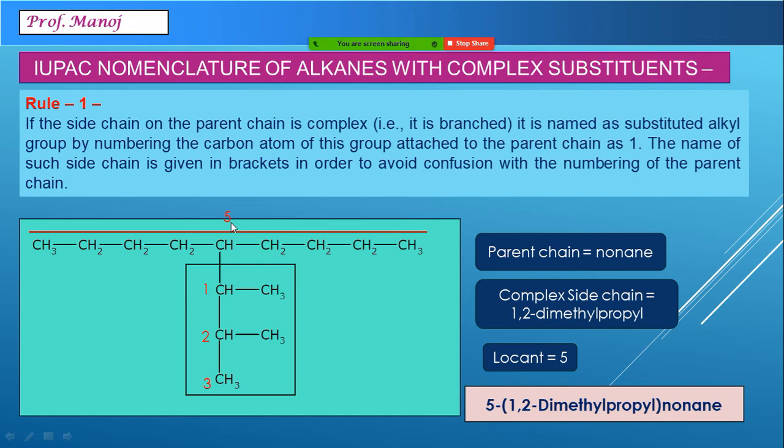Watch here that whenever a complex substituent is present, we have to write it in a round bracket, after which we write the long chain. The position number is written outside the bracket with a hyphen dash. This is our very simple first example with a complex substituent.